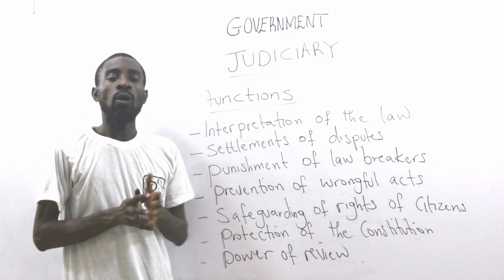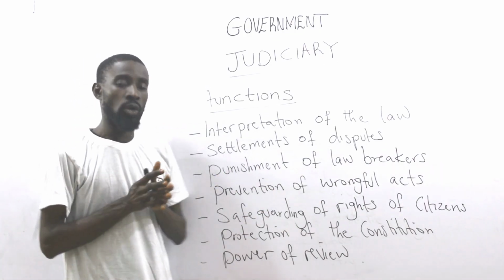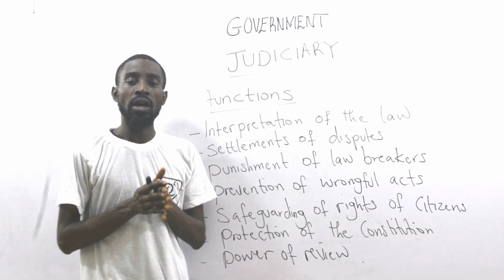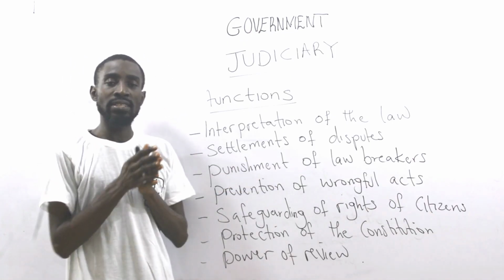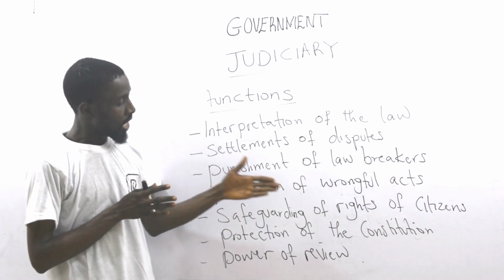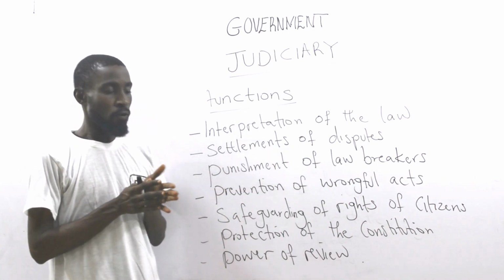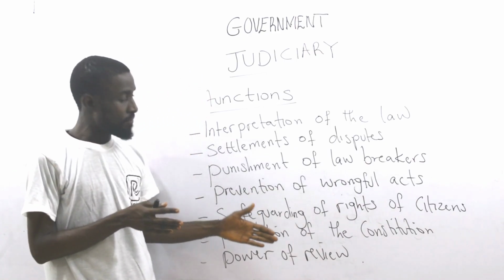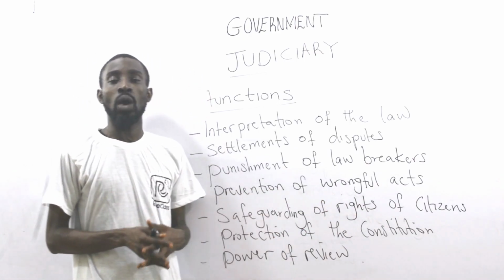So that writ of injunction issued by the court is an order of injunction that prevents the NLC from wrongful acts.